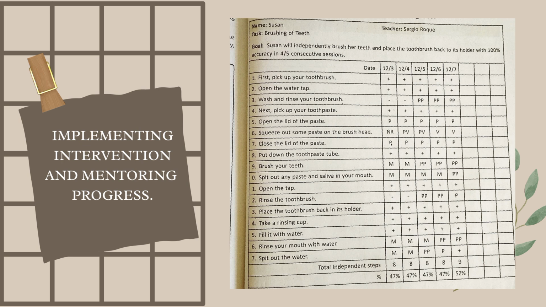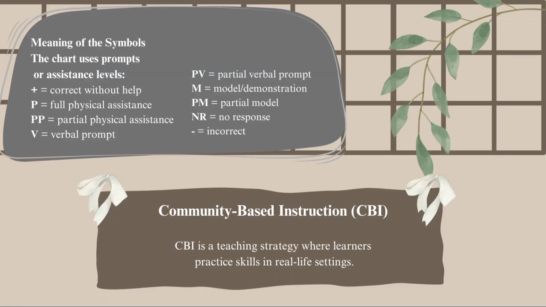As for the meaning of the symbols, the chart uses prompts or assistance levels. This helps teachers know how independent the learner is. As you can see in my example, there are symbols for the prompts or assistance levels.